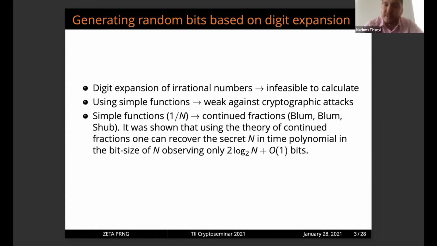Using simple functions, of course, is weak against cryptographic attacks, so it also cannot be used. Surprisingly, there are simple functions, 1 over n, for example. However, this is possible to attack by continued fractions, as Blum and Shub showed that it is possible to recover the secret n in polynomial time by only observing a few bits. Few bits means there is a specific bound. What does it mean?